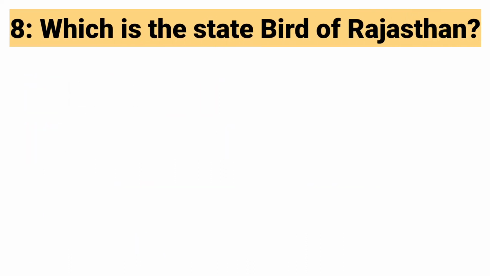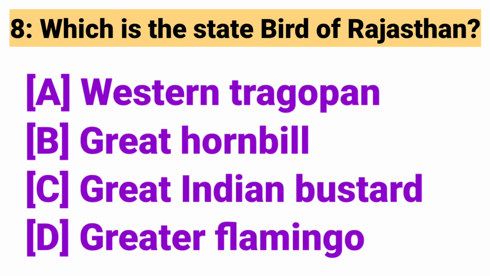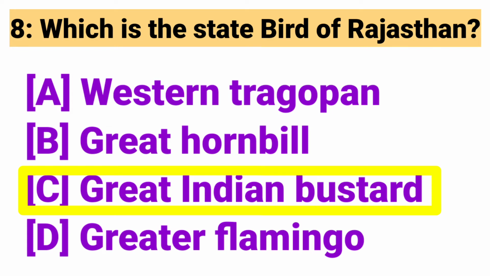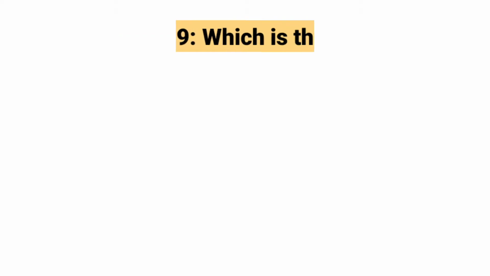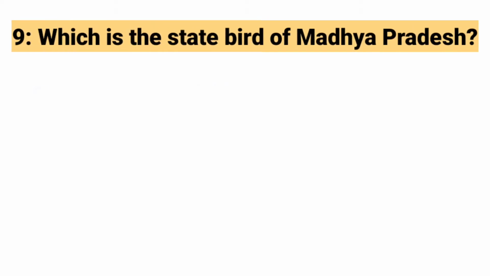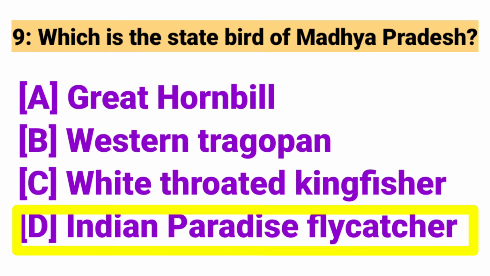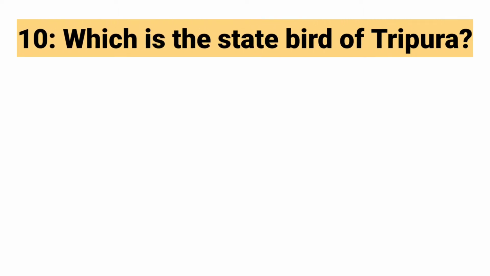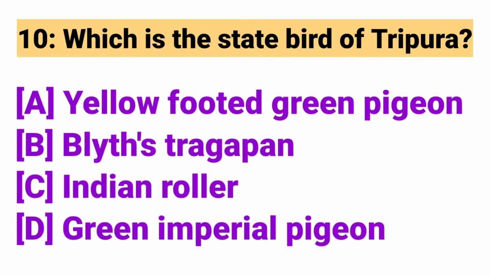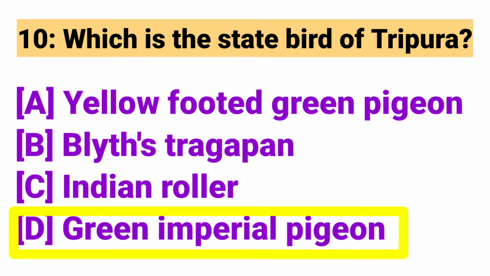Which is the state bird of Rajasthan? Answer: Great Indian bustard. Which is the state bird of Madhya Pradesh? Answer: Indian paradise flycatcher. Which is the state bird of Tripura? Answer: Green imperial pigeon.